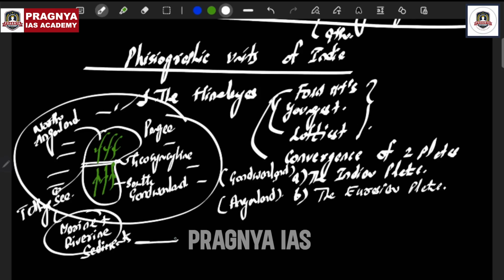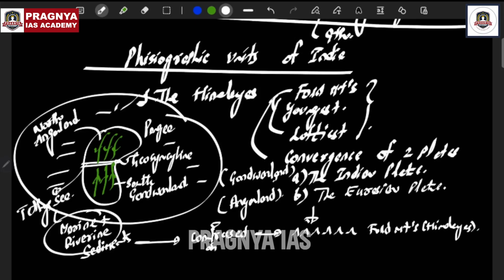Now, these sediments were compressed over a period of time. Due to the convergence of the two plates, the Indian plate and the Eurasian plate, these Tethys Sea sediments were compressed and resulted in the formation of the youngest fold mountains, the Himalayas. This is how you have to understand the formation of the Himalayas.